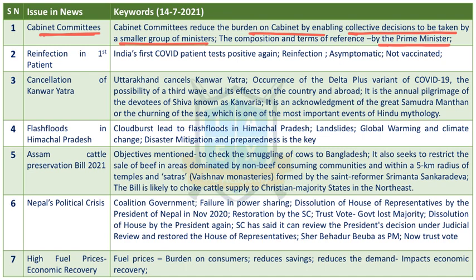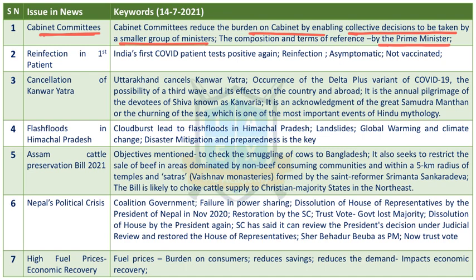Uttarakhand has cancelled Kanwar Yatra because there is the Delta Plus variant of COVID-19 and there is a possibility of a third wave. Recently, the Indian Medical Association also has said that allowing Kanwar Yatra might lead to a third wave in India. In this context, the Uttarakhand state government has cancelled it.